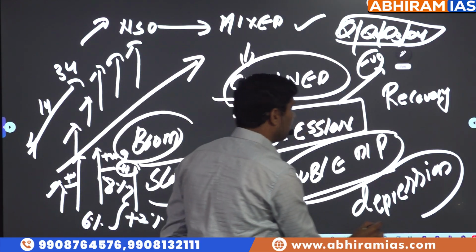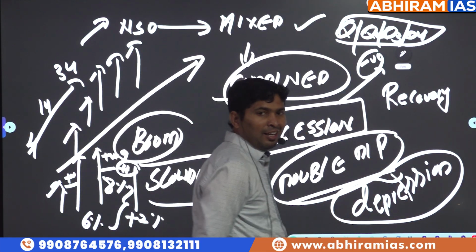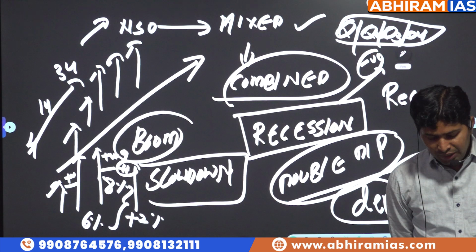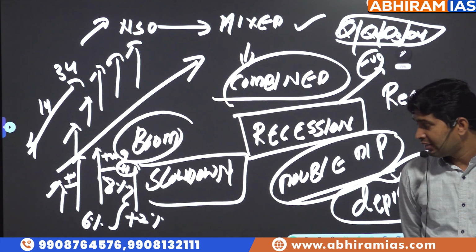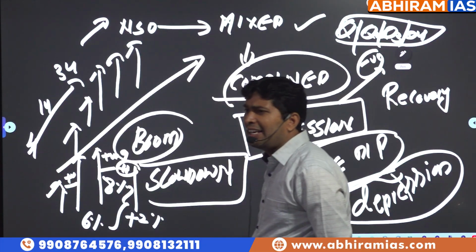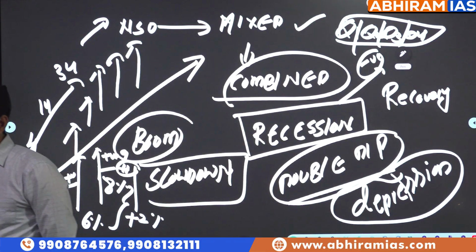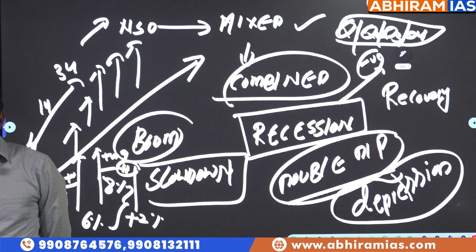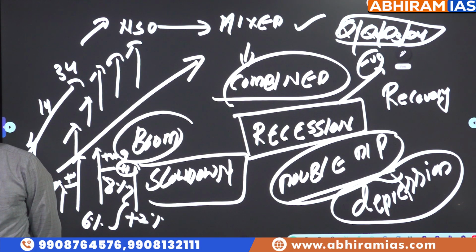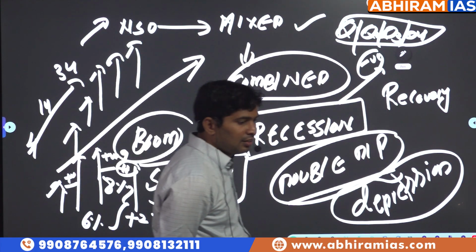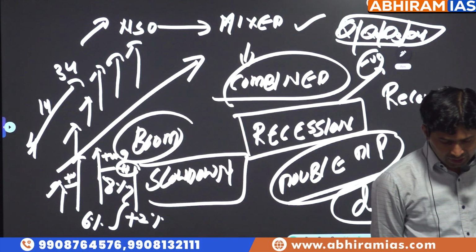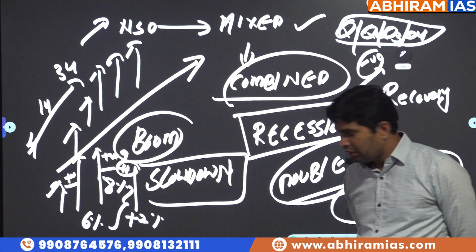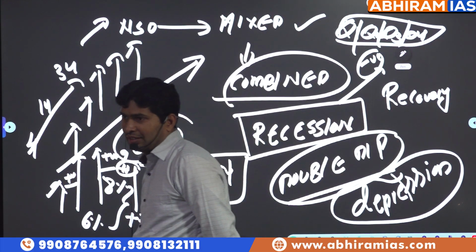Depression. Some of you are already suffering from this. If recession continues for a prolonged time, where it's very difficult to get the economy out of negative economic activity, that is called depression. The Great Depression happened after World War I, because most of the money was spent by the countries for war. There was no money in economic activity, no production of goods and services for a prolonged time.